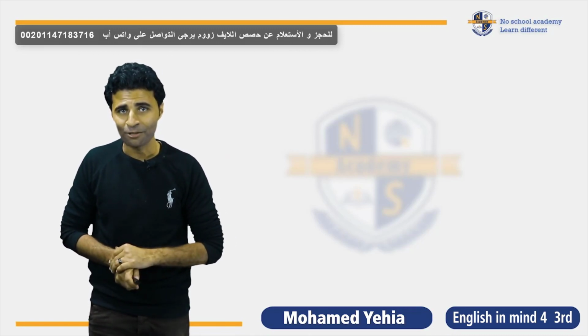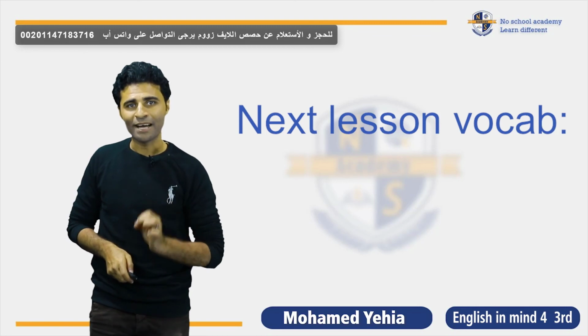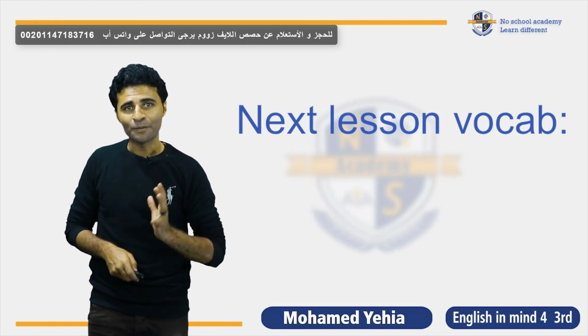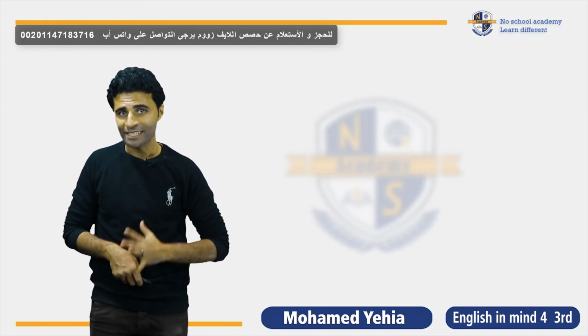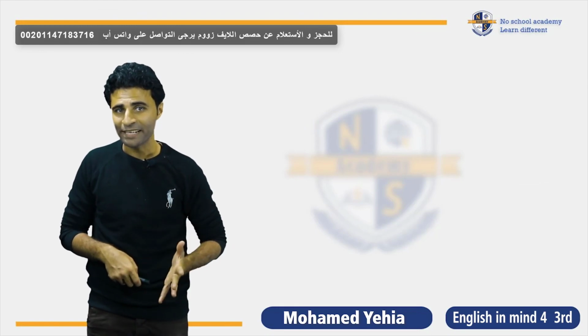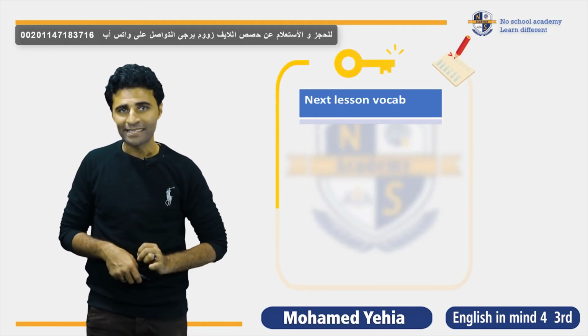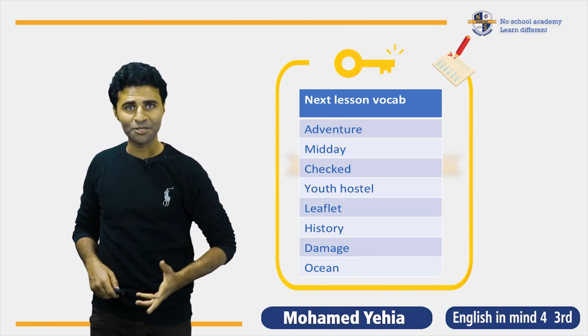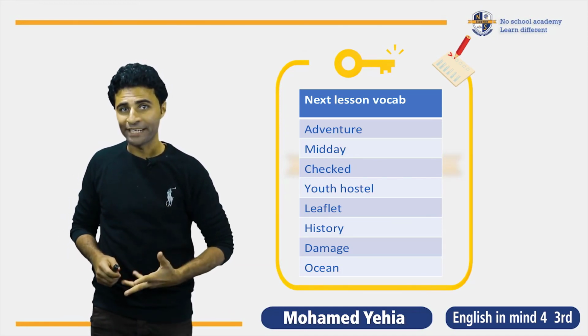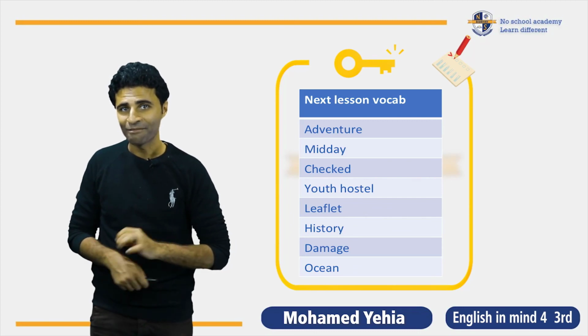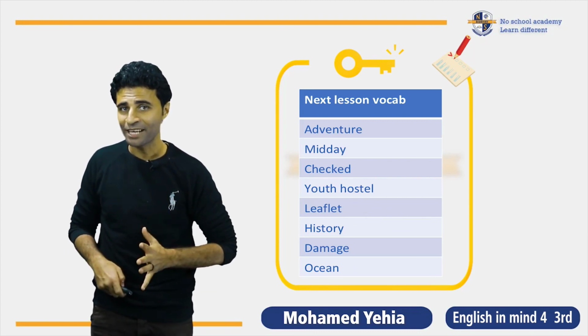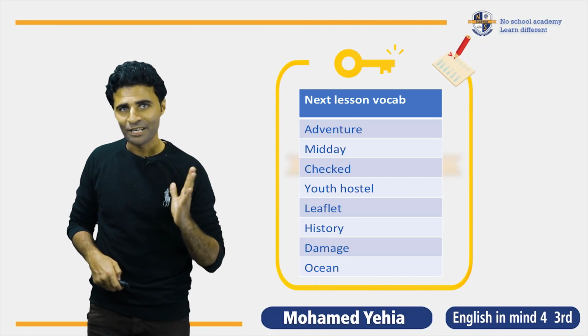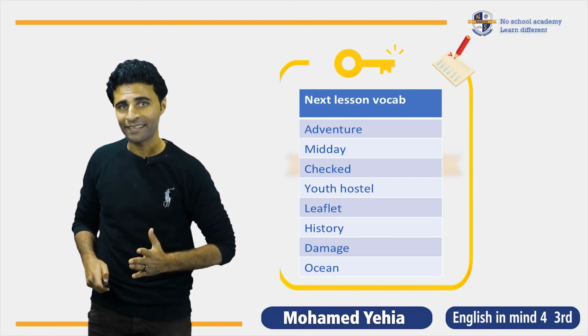Before we say goodbye, as always, this is the next lesson's vocab. I would like you all to prepare them. It makes it easy for us to go through the lesson. It will be very easy. Adventure, midday, checked, youth hostel, leaflet, history, damage, ocean, all these words and more we are going to study together next time. Until I meet you again, go get ready, prepare this vocab.